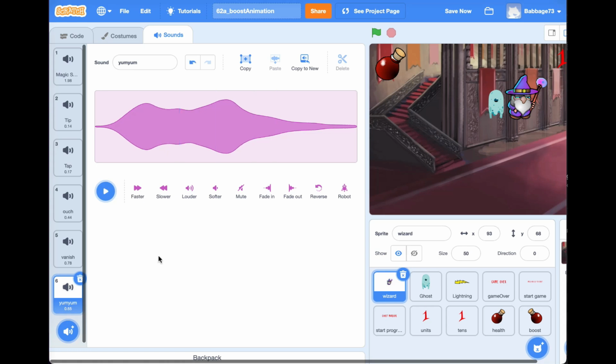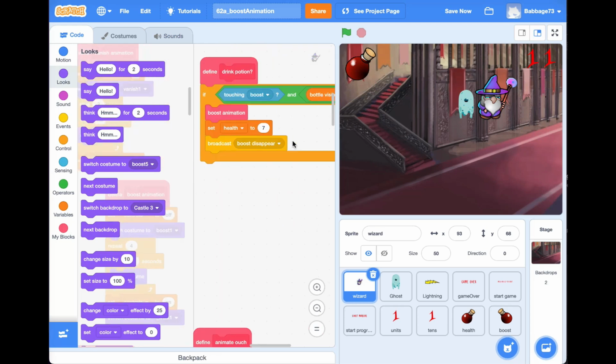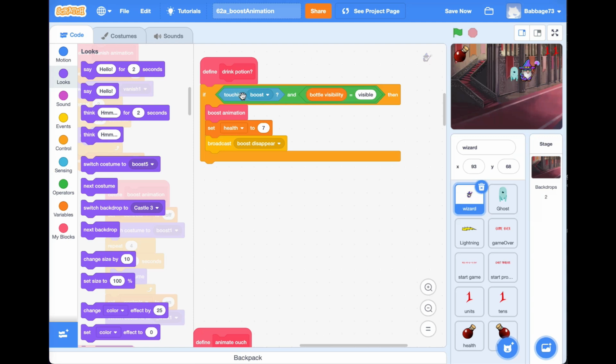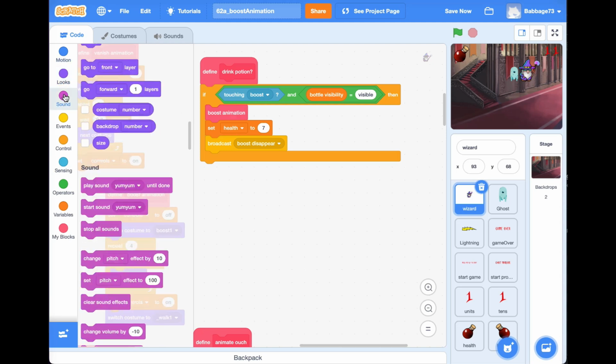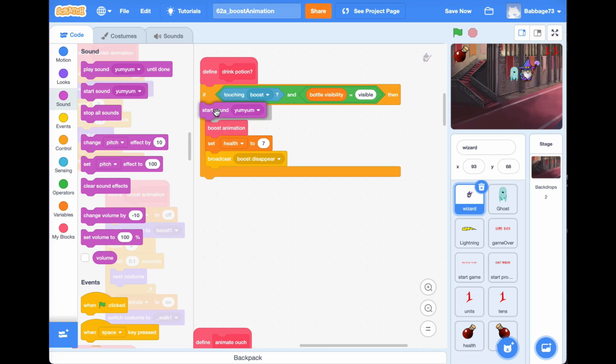Okay, so go to your code and define drink potion. So if you're touching it and it's visible, then you can drink it. So the animation starts here. We're going to add a sound effect. Go to sounds. And I'm going to put the sound first because it can start while other things are happening. So start sound yum yum. And let's take a look at how that works.